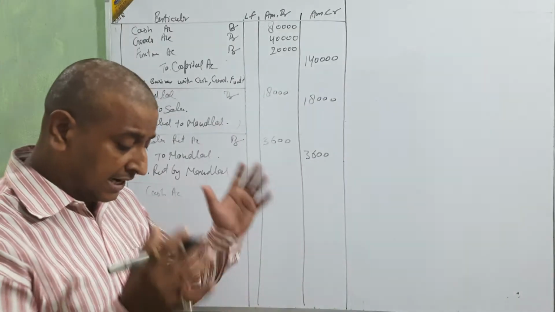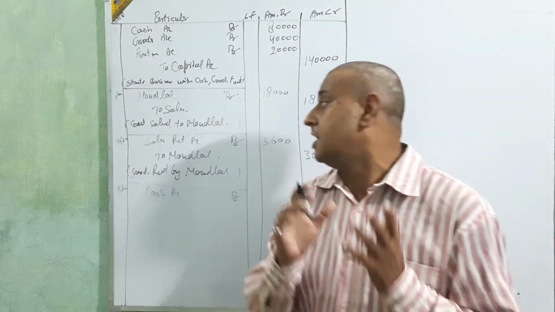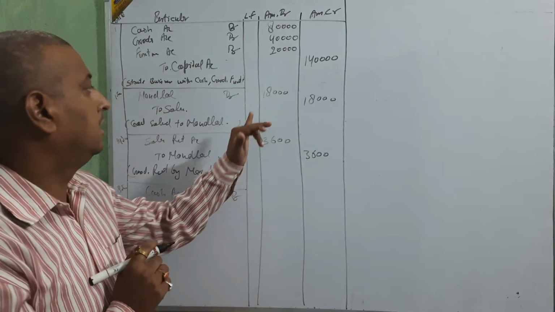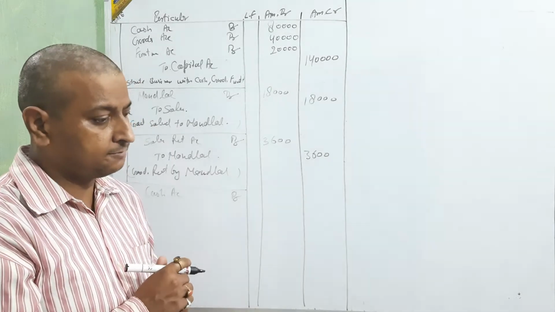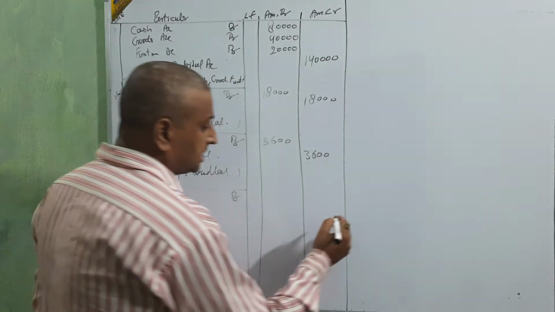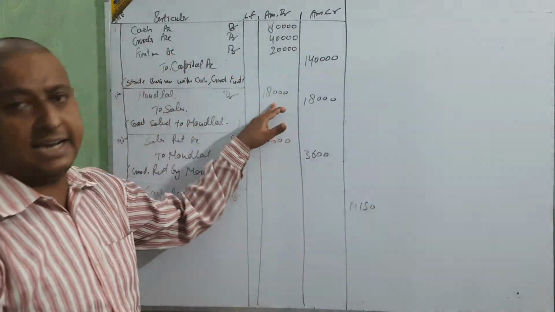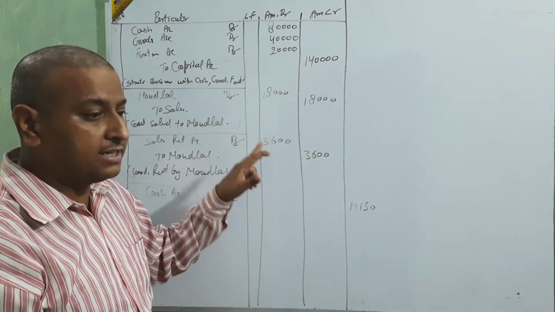Now we are going to calculate the amount that should be received from Nandlal, because first you are going to sell 18,000, and what amount are we receiving? 14,150. We sold 18,000, then less the amount returned 3,600.